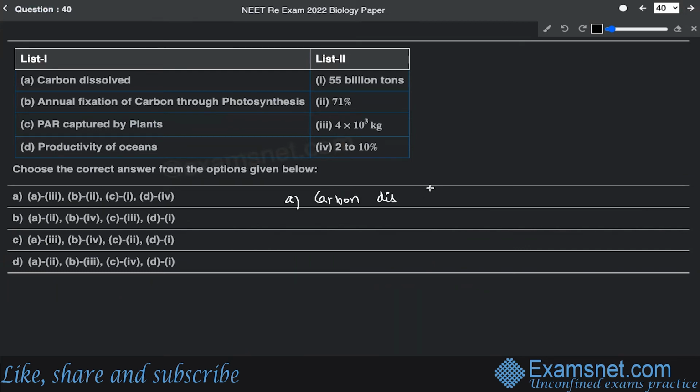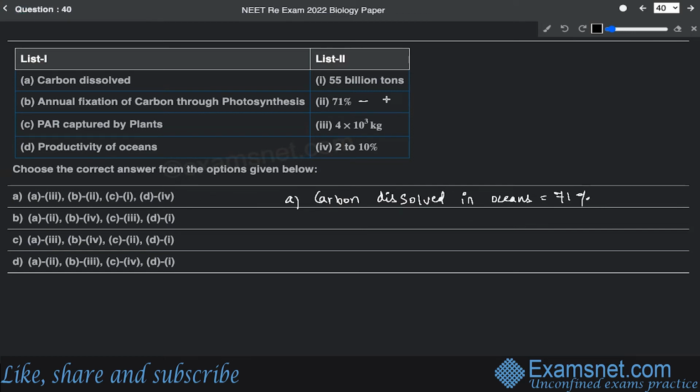And this entire question is basically related to the ecosystem chapter of standard 12. So the percentage of carbon dissolved in oceans is 71%.